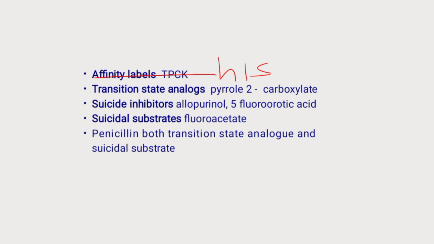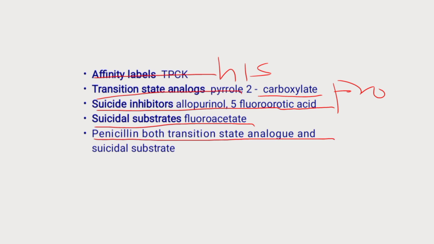Third is transition state analog. Pyrrole 2-carboxylate is an example which resembles the transition state of proline and inhibits the enzyme proline racemase. Fourth is suicide inhibitors. The examples include allopurinol and 5-fluoroorotic acid. Last is suicidal substrate, for example fluoroacetate. Penicillin is both a transition state analog and a suicidal substrate.